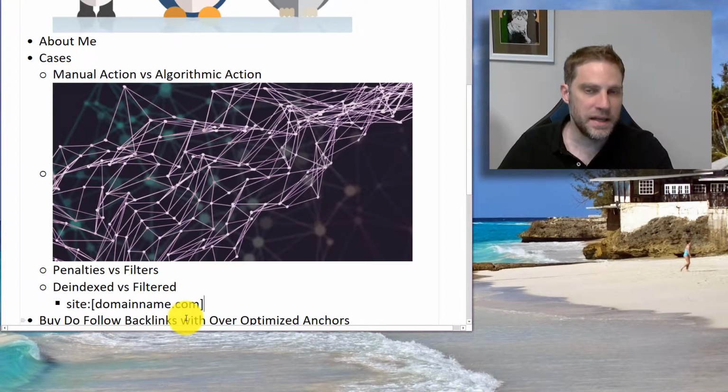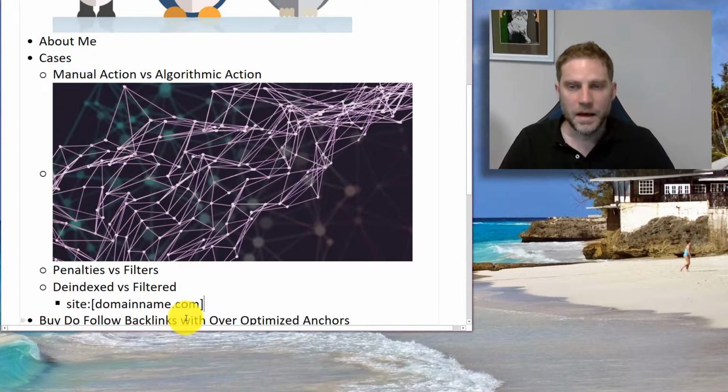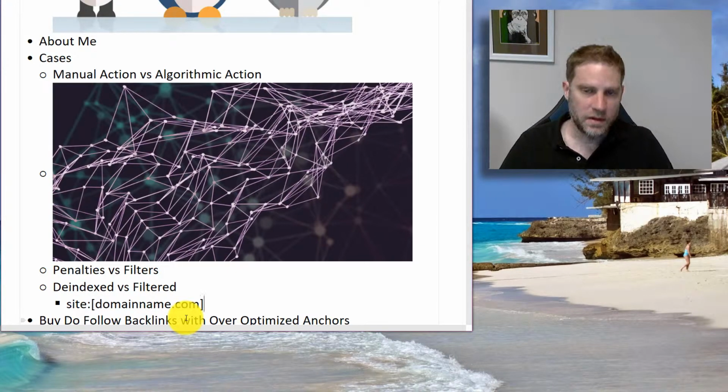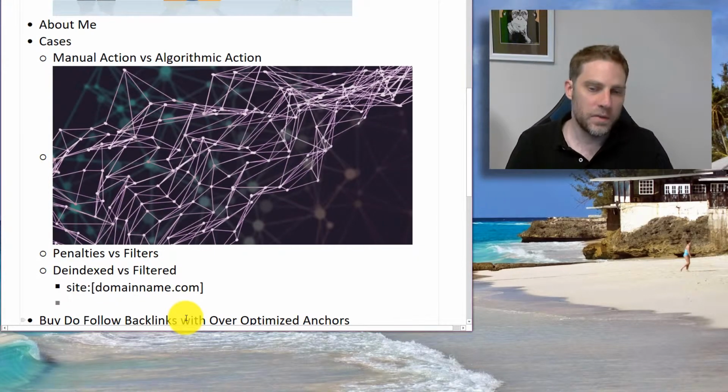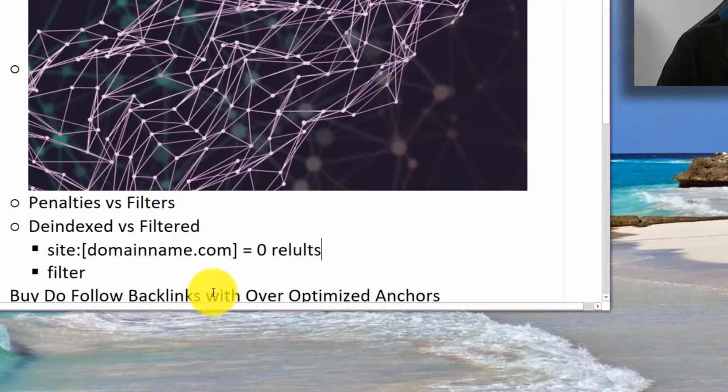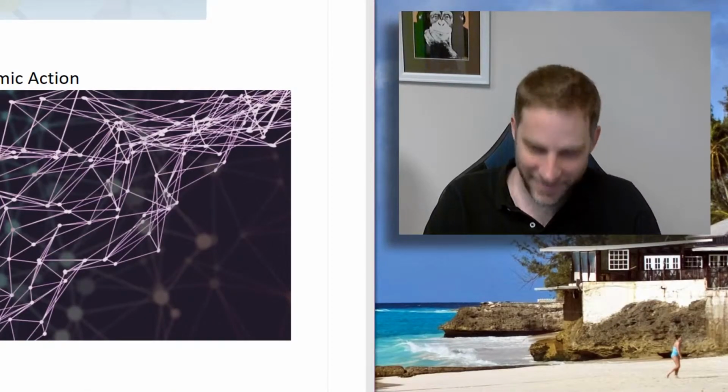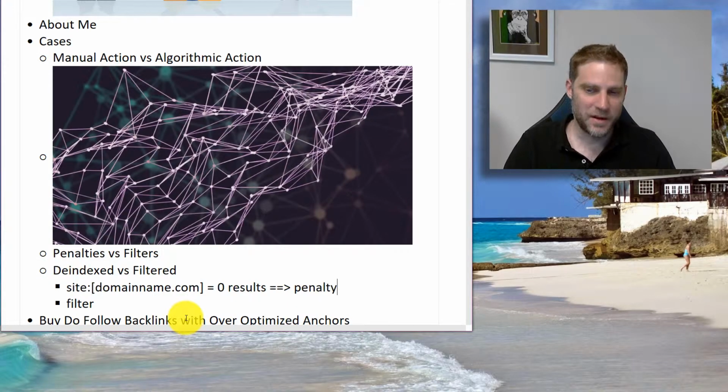You can be de-indexed algorithmically, but a lot of the time what it'll end up doing is a filter. This yields what I would call a penalty.